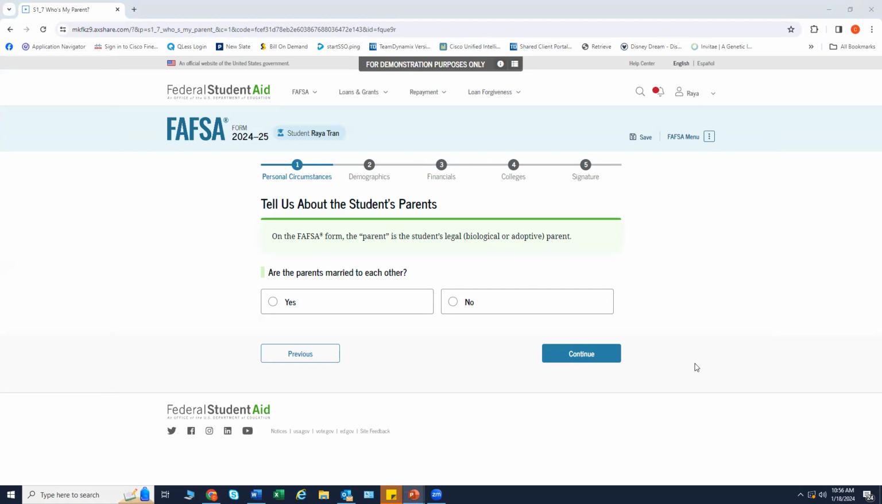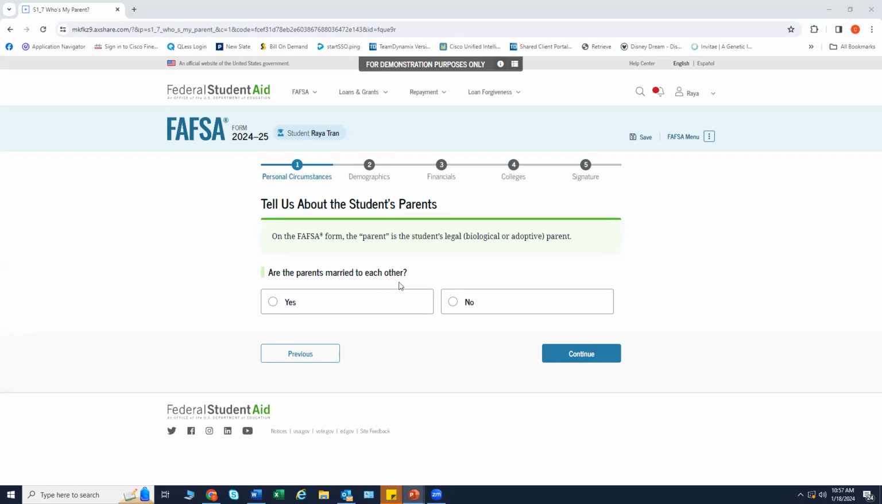As the student is considered dependent, they are asked to provide information about their parents. The FAFSA form considers their parent to be the legal, biological, adoptive, or step parent. The student is asked if their parents are married to each other. Today, we're going to proceed as filing the FAFSA with the parents being married to each other.